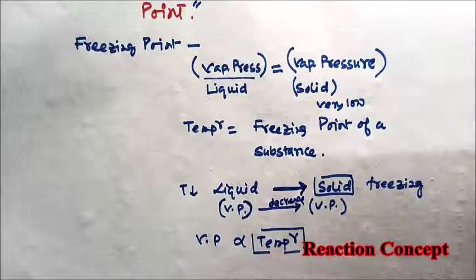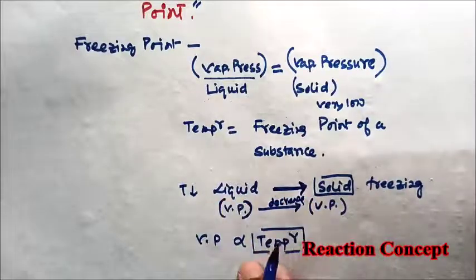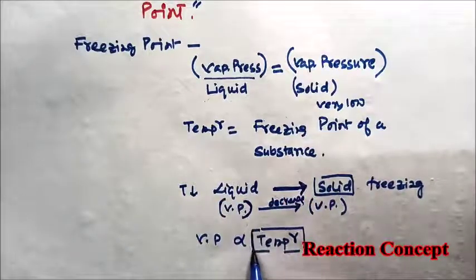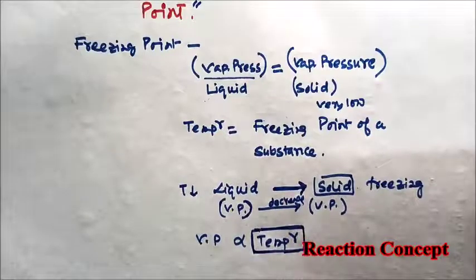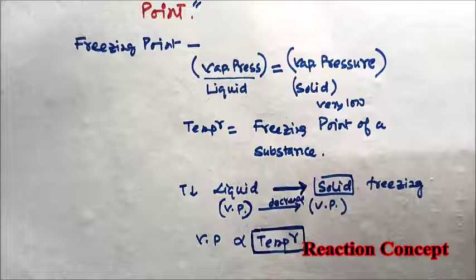So simply we can say that in order to freeze a substance from liquid state to solid state, all we have to do is lower the temperature. This is the freezing and freezing point of a substance.